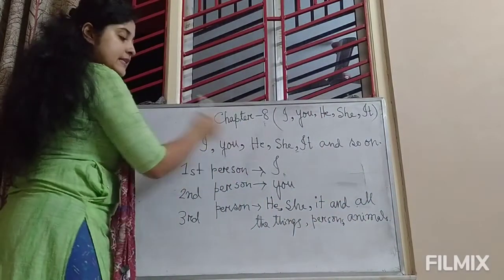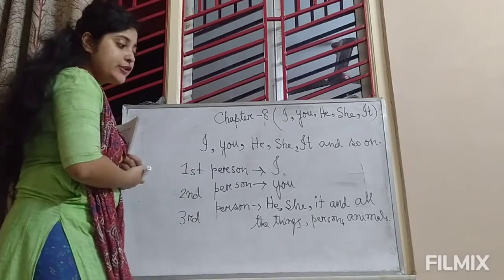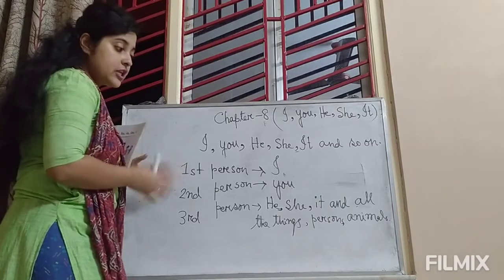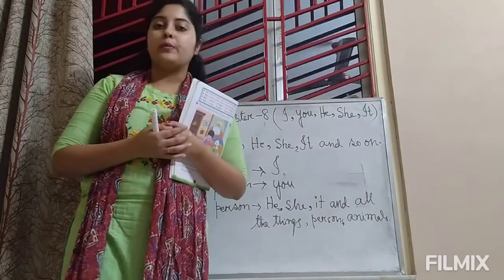So first person is I, second person is you, and third person is he, she, it, and the things, persons, all the things, persons and animals and so on are called third person.